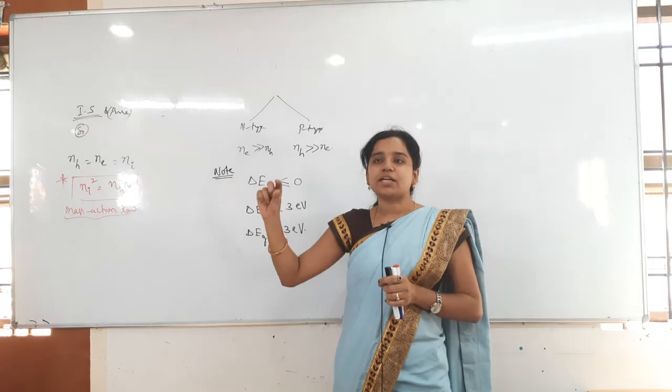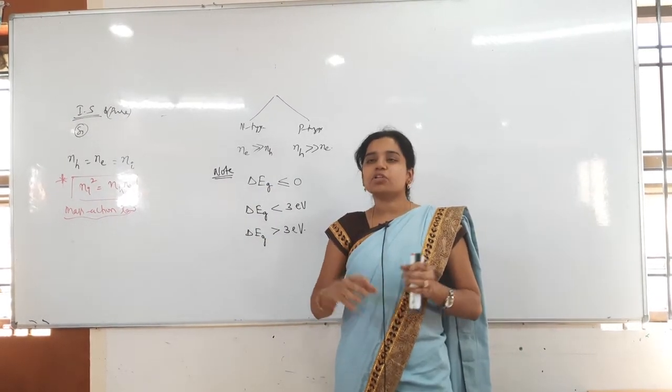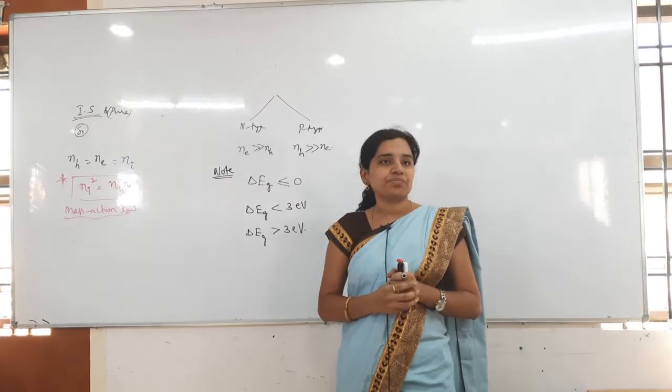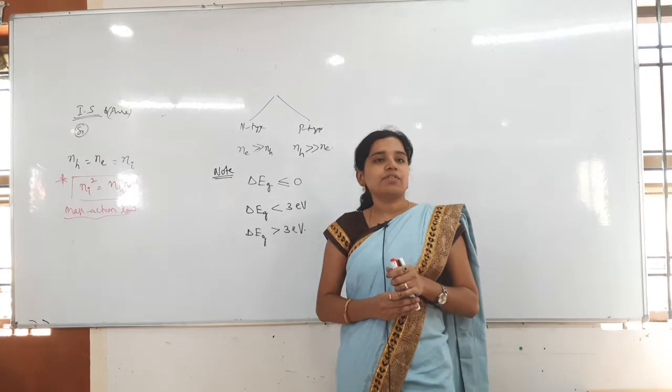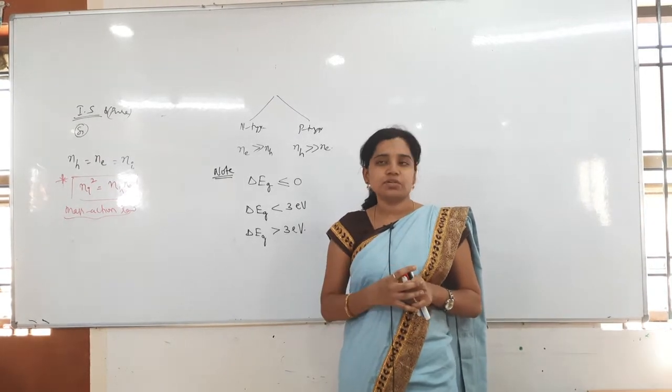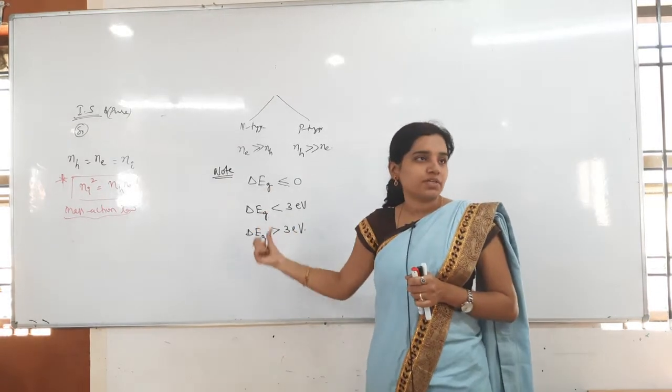Whenever you take conductors, what is the energy gap? 0, nothing will be there. Both bands will be overlapped on each other. Whenever you come to the semiconductor, the gap will be very small. For an insulator, it will be more. So what will that energy gap value be? That is what we will discuss here.